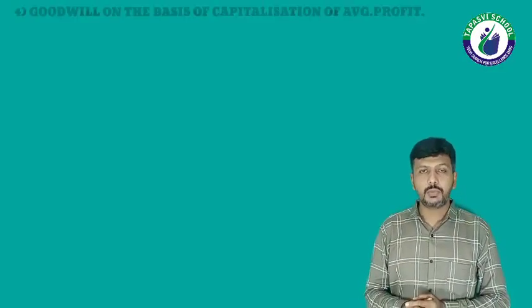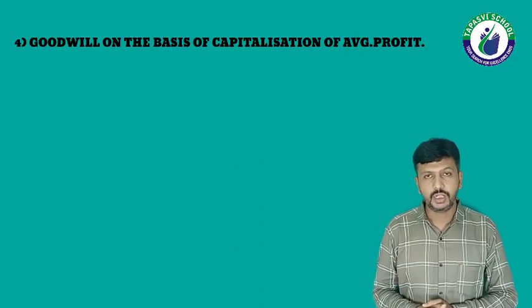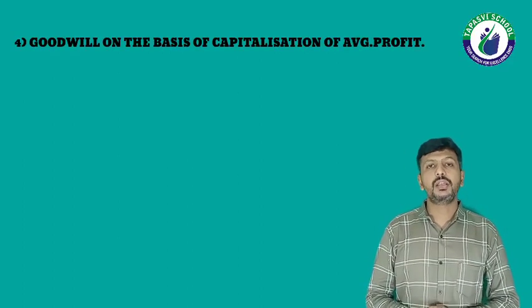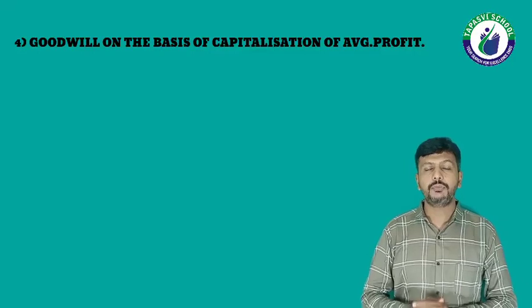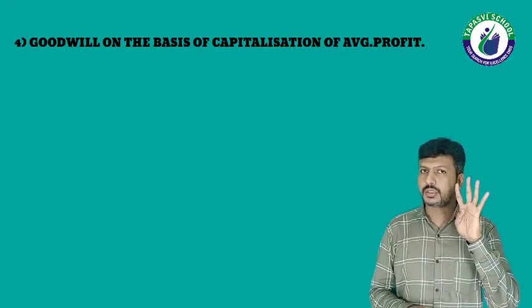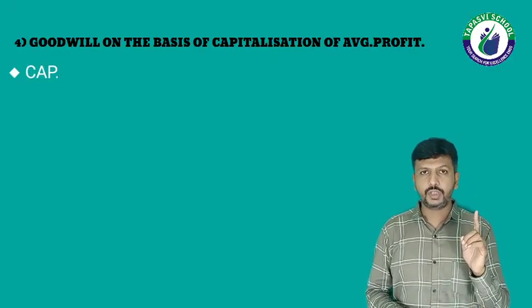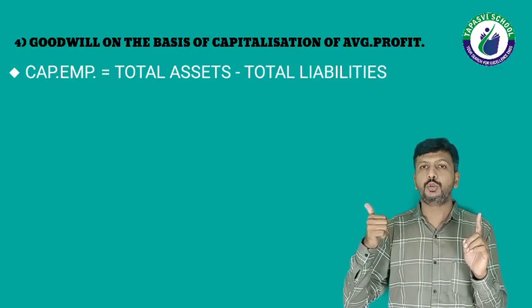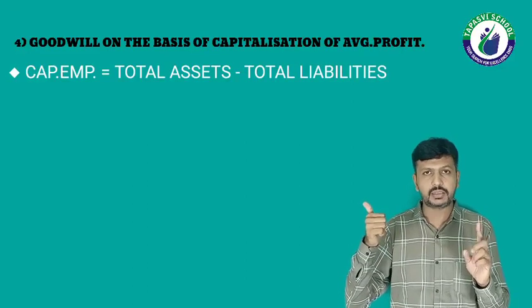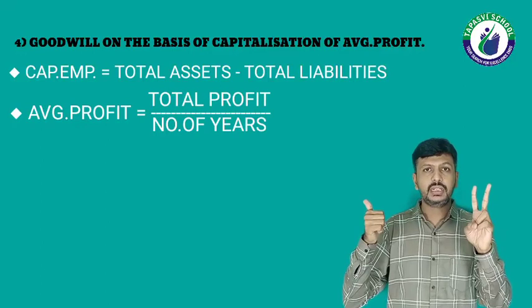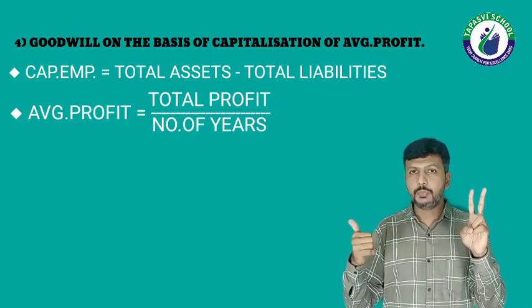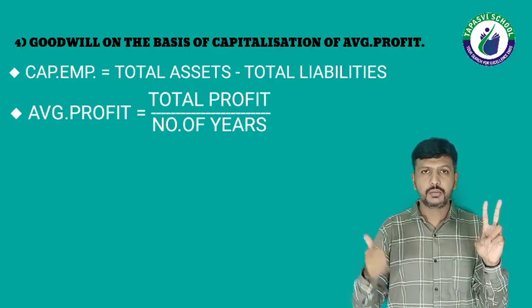And now the last method of the chapter, method number 4, goodwill on the basis of capitalization of average profit method. 4 steps are there. First step: capital employed is equal to total assets minus total liabilities. Step number 2: average profit, total profit upon number of years.